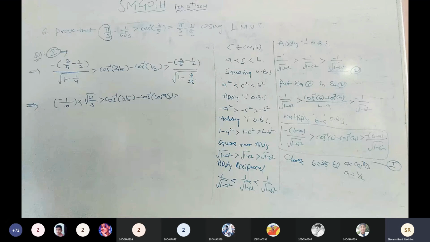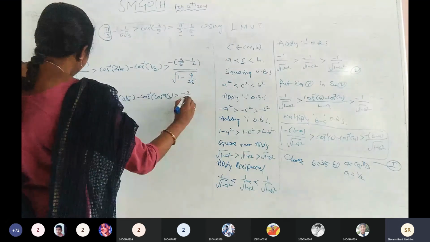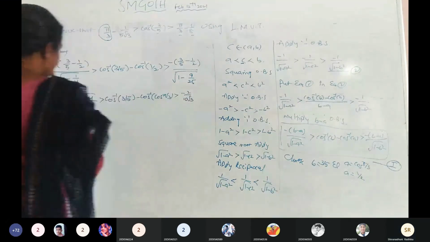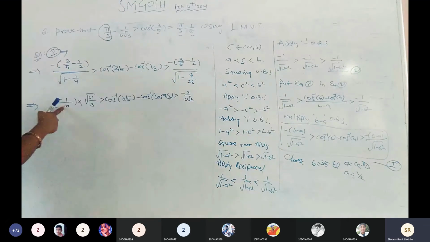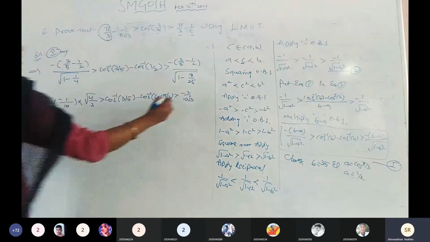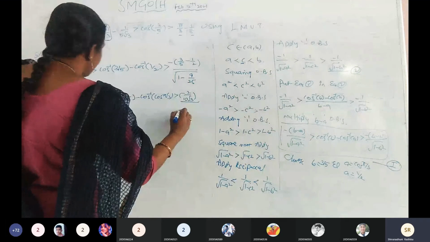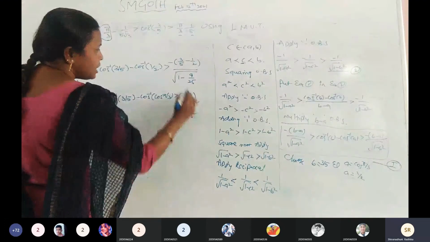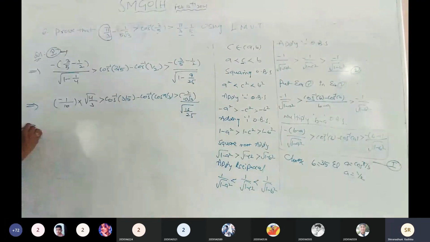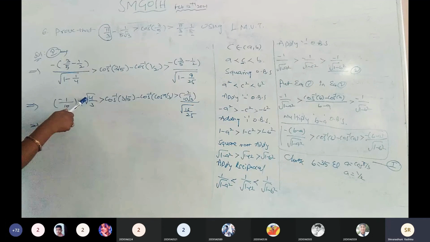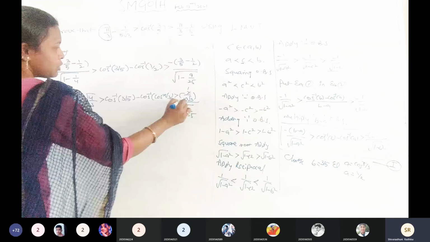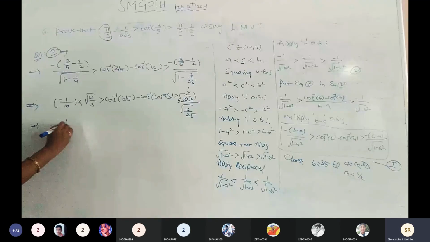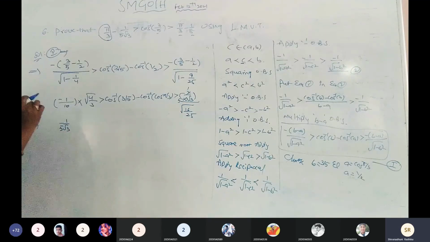What is the simplification? Minus 2 by 10 root 3, root 4 can be written as 2. The denominator I am going to write here: the LCM is 25, and 25 minus 9 is 16. Again, root 4 is 2 minus 2 by 3, and here 2 ones are 2, 2 fives are 5. For that purpose I am going to write here minus 1 by 5 root 3. Is it clear? Any doubts?